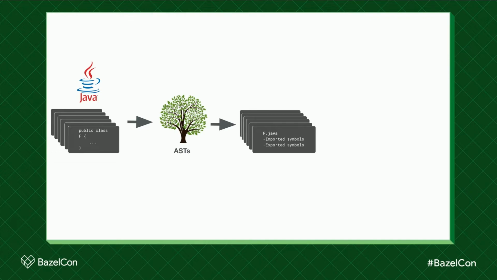And imported symbols are not just the things that you list in your import statements at the top of the file, or even the list of things that you reference directly by name. It could also be the types of fields that you reference, the types of parameters to methods that you invoke. There's a lot of information that the compiler needs that might not be immediately obvious. Anyway, our Java compiler plugin collected all that information.